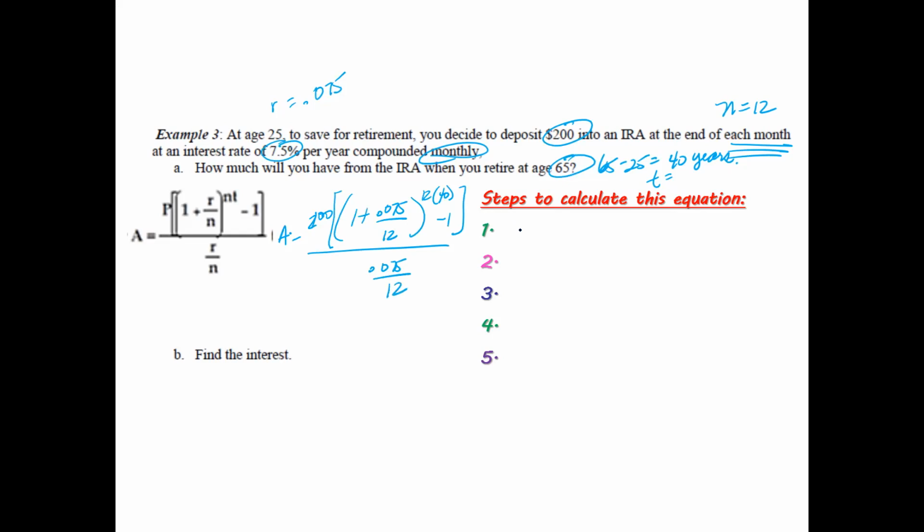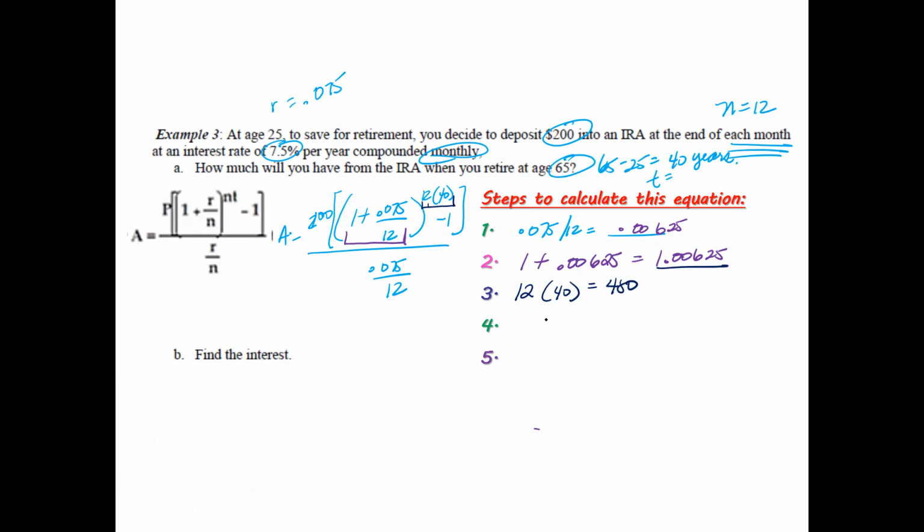Okay, so first thing to do is going to do 0.075 divided by 12. What is that equal to? So grab a calculator and do that. Well, you should have a 0.00625. Okay. Step number 2, you're going to do 1 plus 0.00625, which is just write this piece right there, which is 1.00625. So that's pretty easy. Then with that number, you're going to go ahead and do 12 times 40, which is this piece right here. And that is going to give you 480.